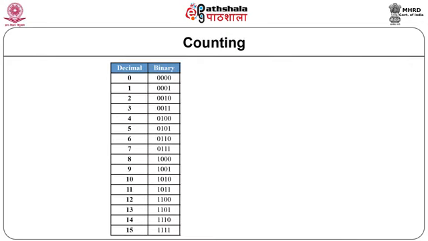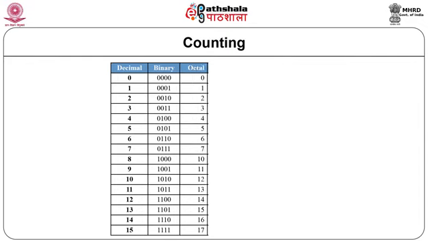Let us consider an application of number systems in counting. Just similar to counting objects in decimal, we can write the binary sequence of 0 to 15 as 0000 for 0, 0001, 0010, 0011, and so on up to 1111.